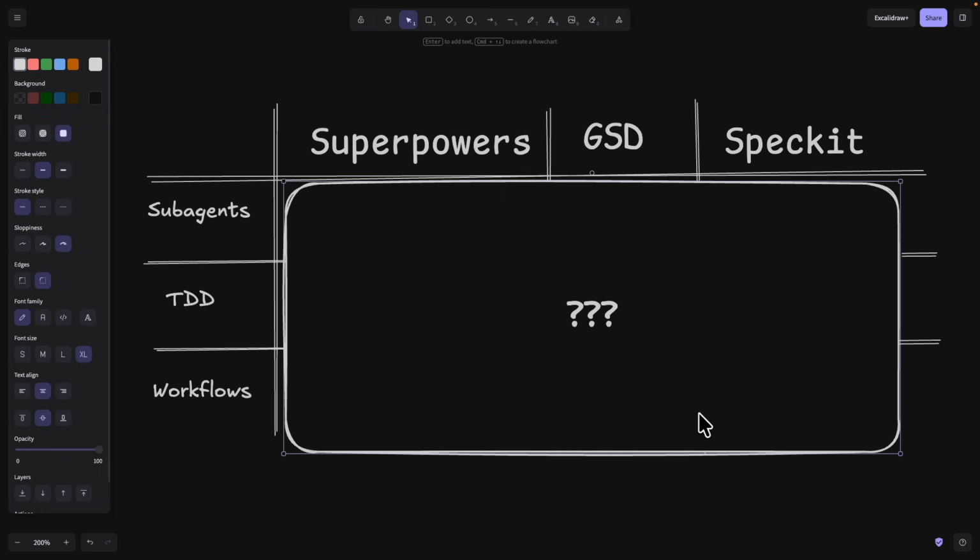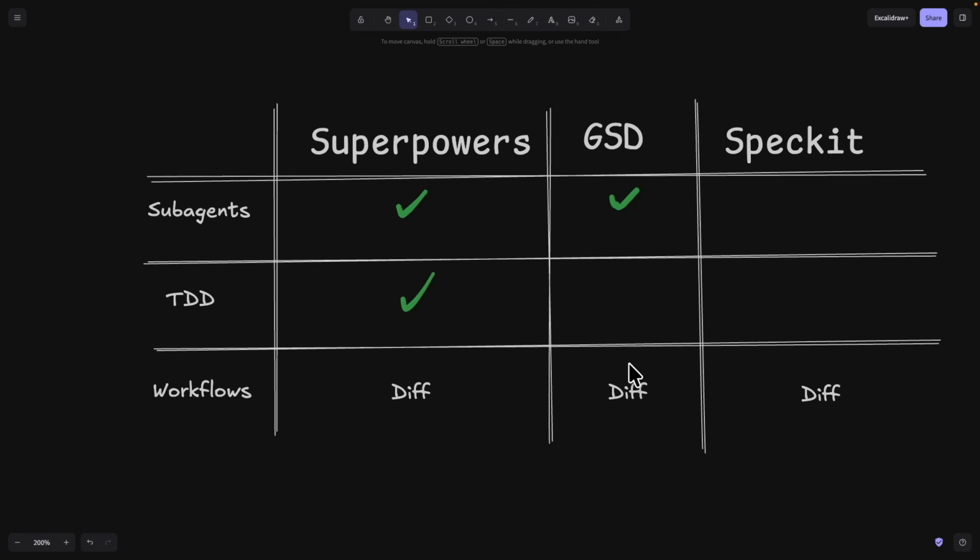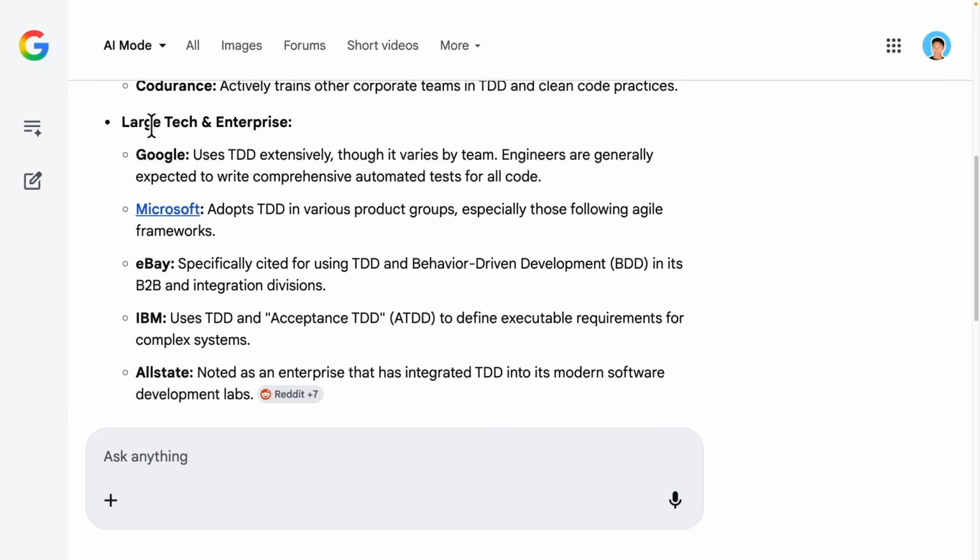All right, so now you might be wondering why we should even use Superpowers at all when we already have GSD, Spec-Kit, BMAD method, and so many more, right? Now, the reason is very simple. Yes, Superpowers has the ability, like what GSD has, to delegate different tasks to different sub-agents. But the biggest selling point for Superpowers is test-driven development, which is a development framework used by large tech companies and enterprises.